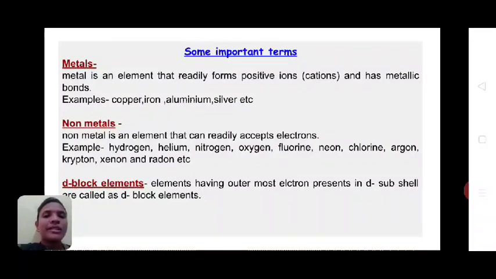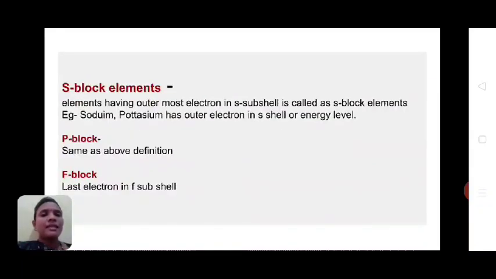Now come to what a D block element is. The definition of a D block element is: the elements having the outermost electron present in the D subshell are called D block elements. In the same way we can define S block elements also. Elements having the outermost electron in the S subshell are called S block elements. Examples: sodium, potassium have the outer electron in the S shell or energy level.